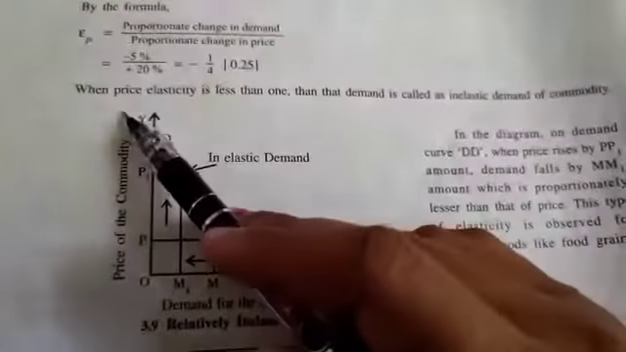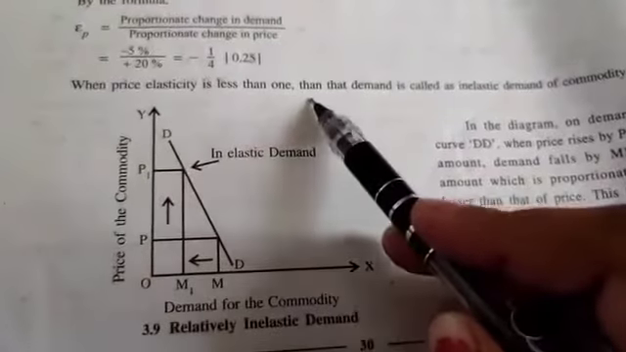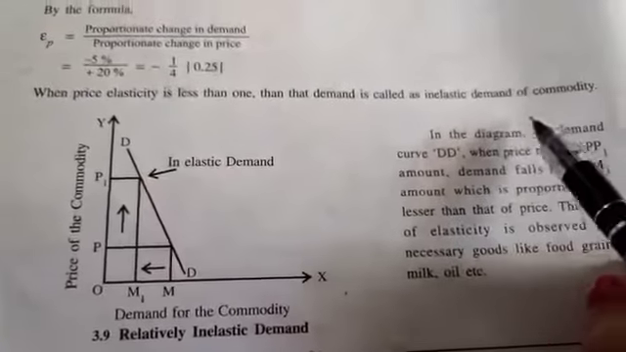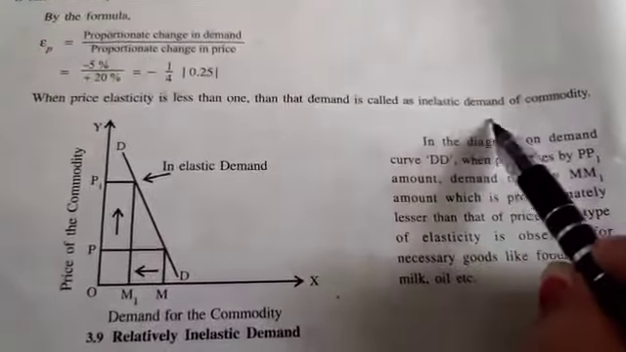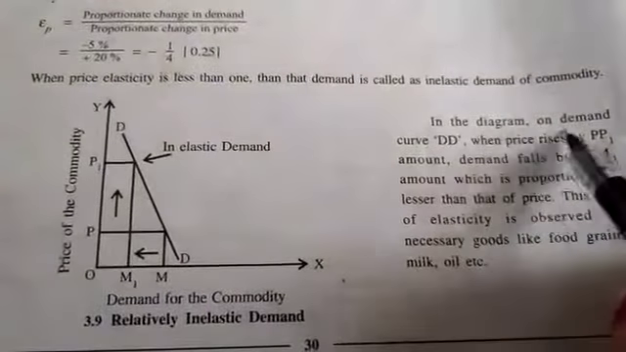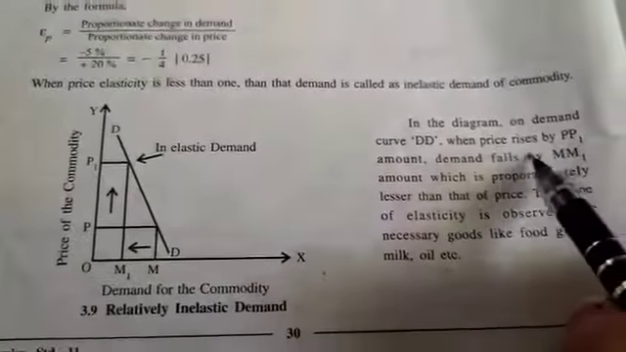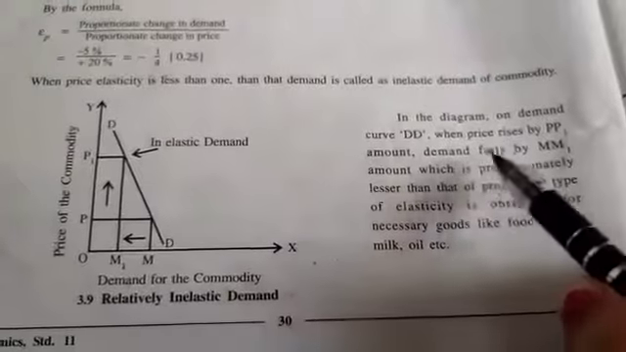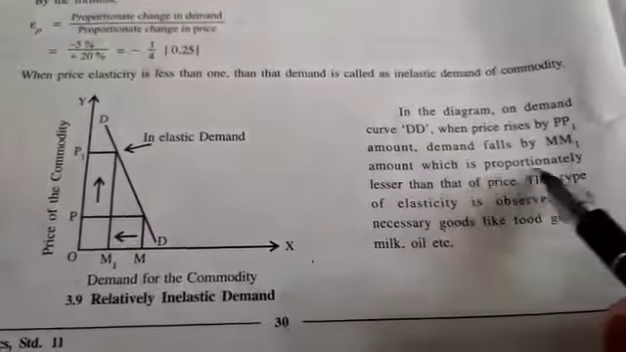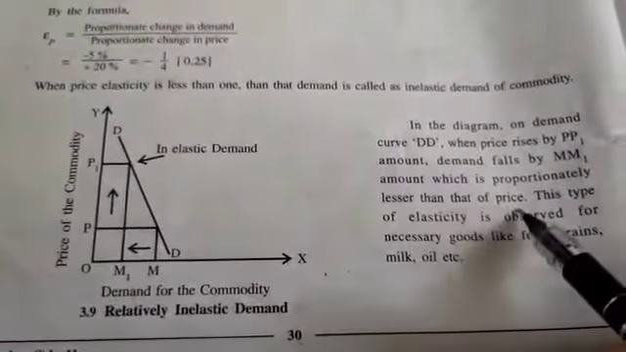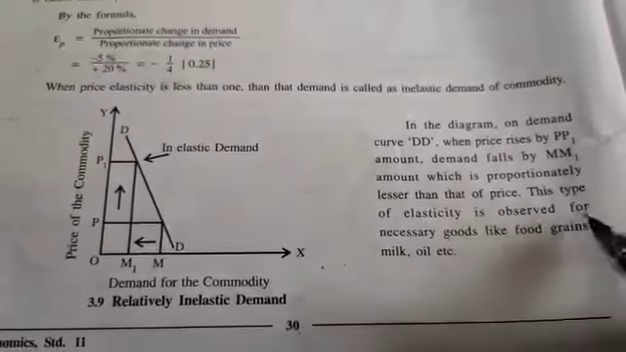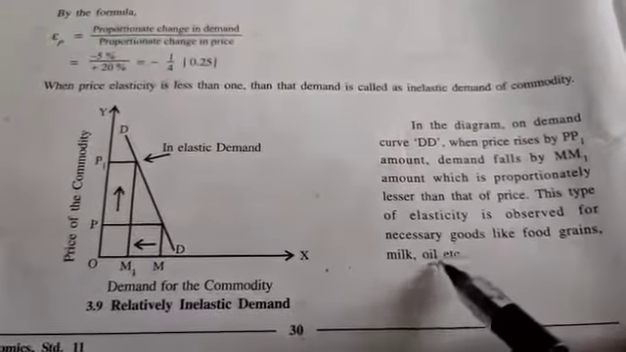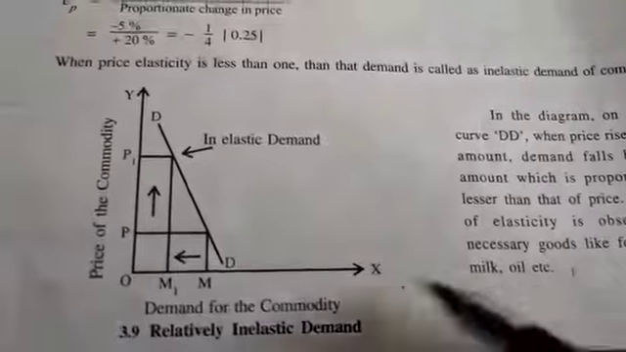Let's see with the help of the diagram. When price elasticity is less than 1, the demand is called inelastic demand of a commodity. In the diagram, on demand curve DD, when price rises by PP1 amount, demand falls by MM1 amount, which is proportionately less than that of price. This type of elasticity is observed for necessary goods like food grains, milk, oil, etc.